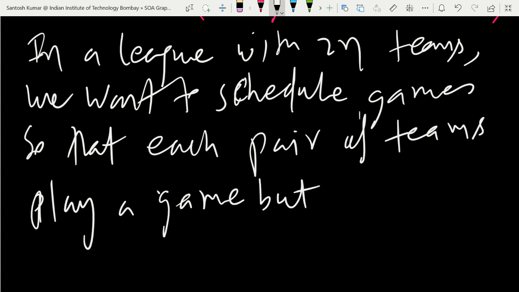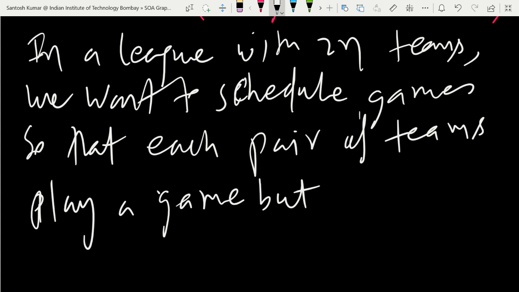We want to schedule in such a way that each pair of teams plays a game. One team has to play with all the others, so the others means 2n-1 teams.